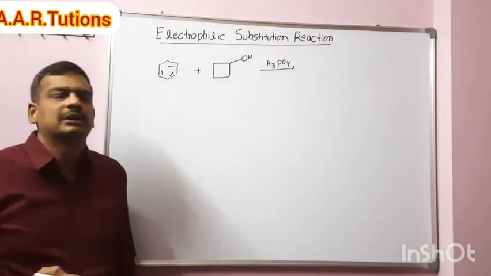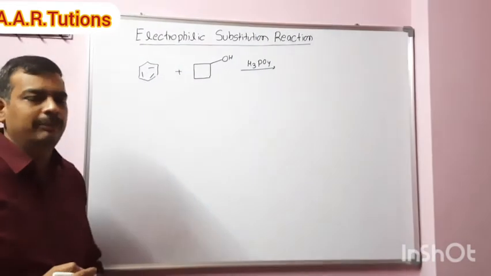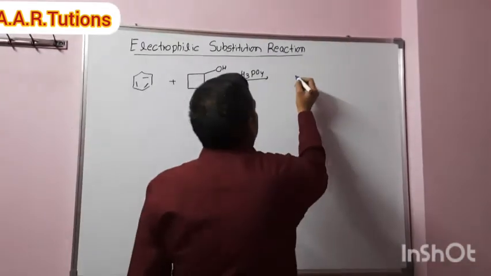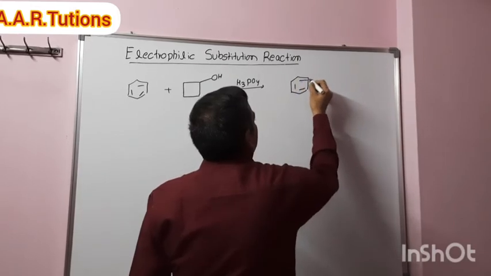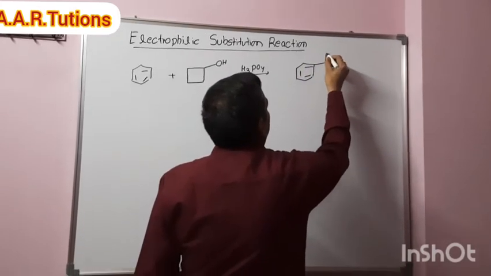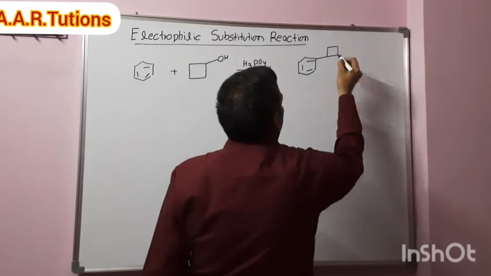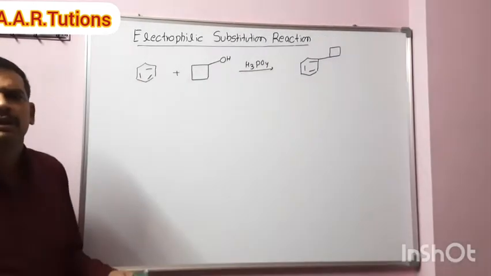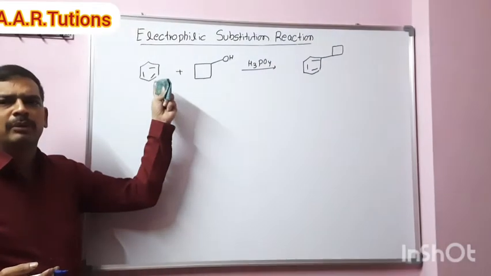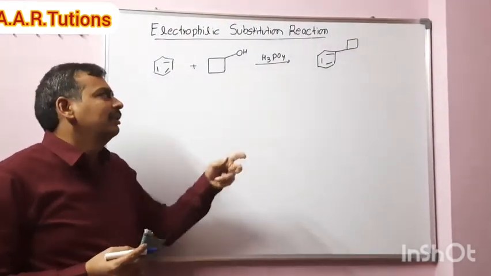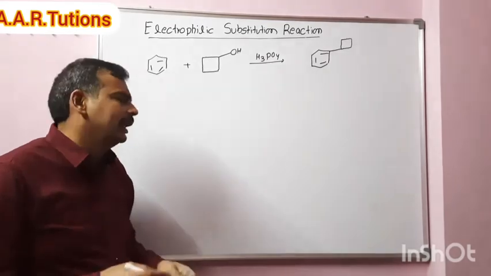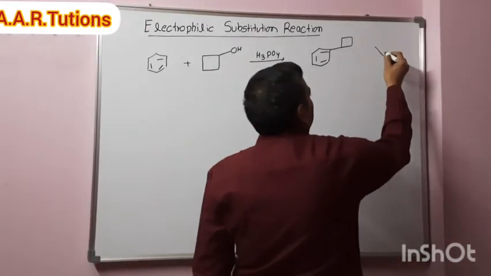Generally, based on our previous experience, we will write a product like this. Why? Because cyclopropanol reacts with H3PO4 on benzene, Friedel-Crafts alkylation, we get cyclopropyl benzene. So similarly, we will write cyclobutyl benzene. But that is the wrong answer.